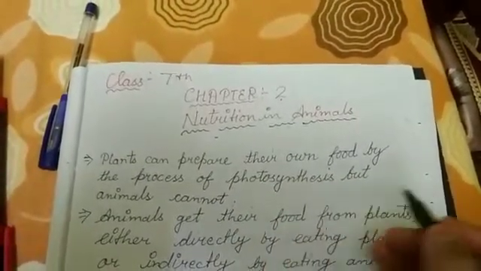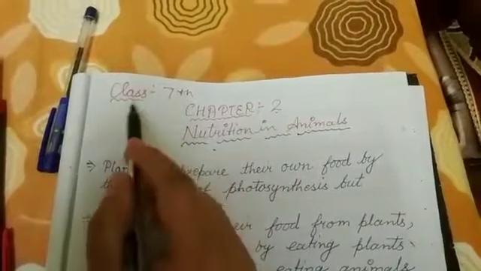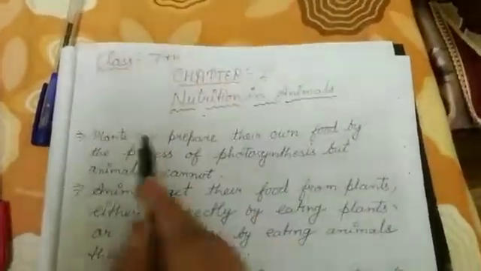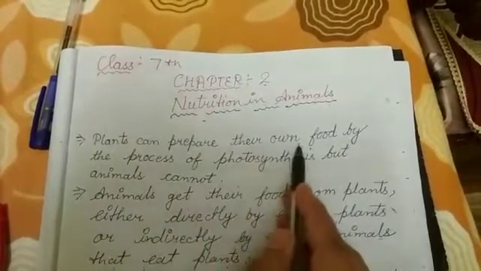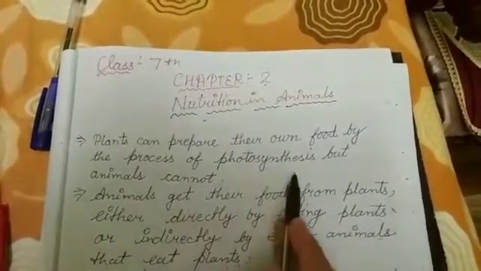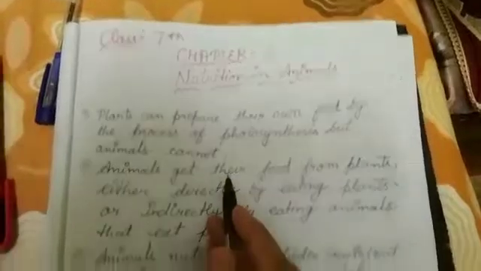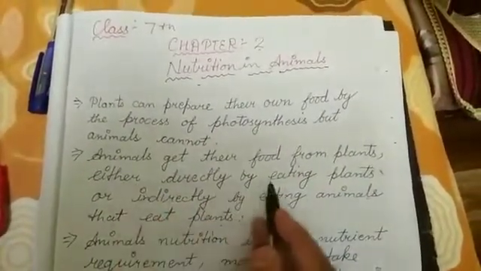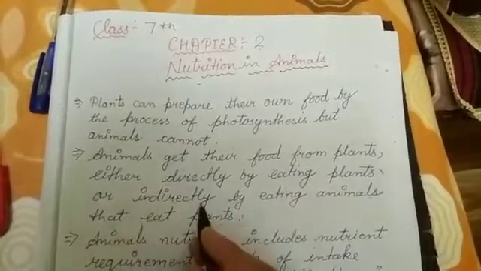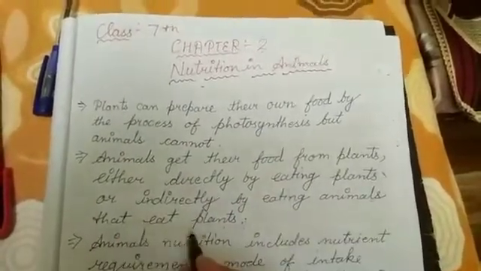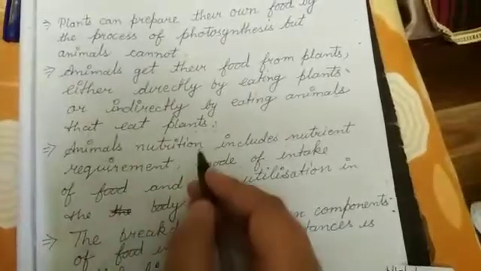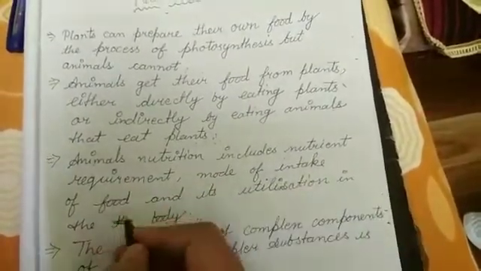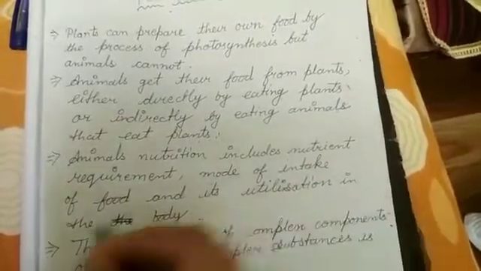Today we will learn science book of class 7, chapter number 2, nutrition in animals. Plants can prepare their own food by the process of photosynthesis, but animals cannot. Animals get their food from plants either directly by eating plants or indirectly by eating animals that eat plants. Animal nutrition includes nutrient requirement, mode of intake of food and its utilization in the body.